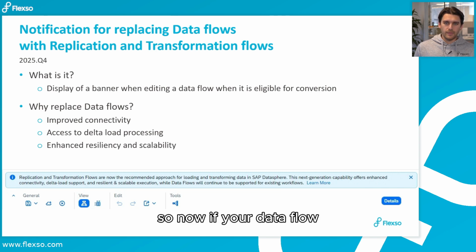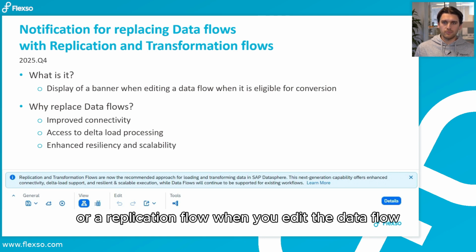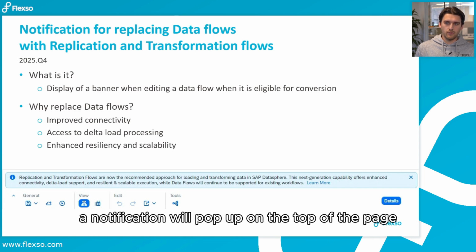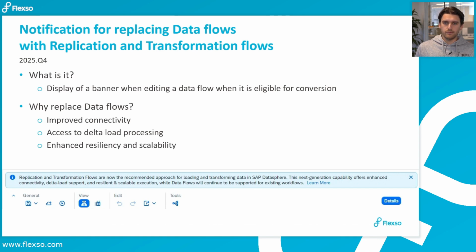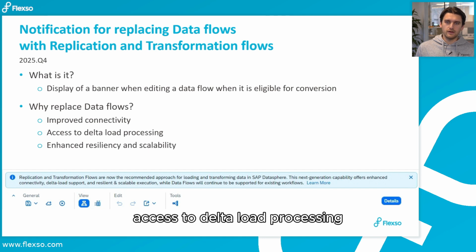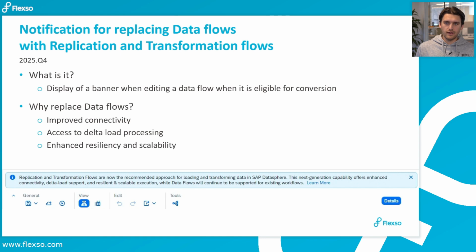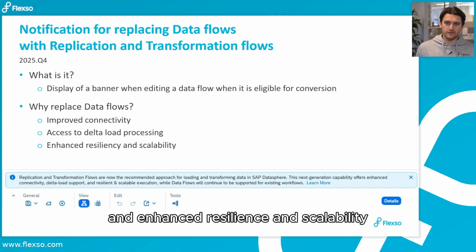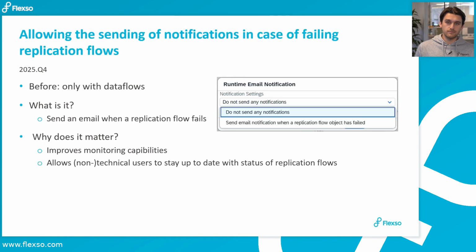So now, if your data flow can be replaced by a transformation flow or a replication flow, when you edit that data flow, a notification will pop up on the top of the page. And why do they want to replace data flows? They want improved connectivity, access to delta load processing, which is not possible in the data flows, and enhanced resilience and scalability. Very handy. Yeah, it really is.